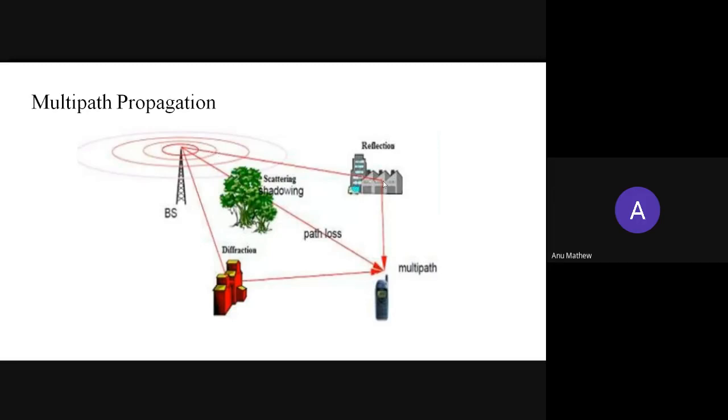Here a reflection will occur, here scattering, and here diffraction. Due to these different mechanisms, there will be path loss and also fading. In order to minimize this fading due to multipath propagation, we use different mechanisms.